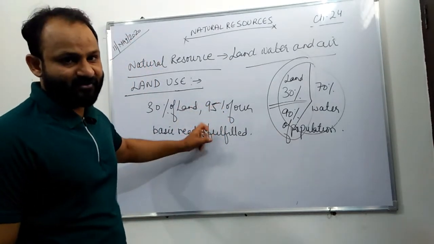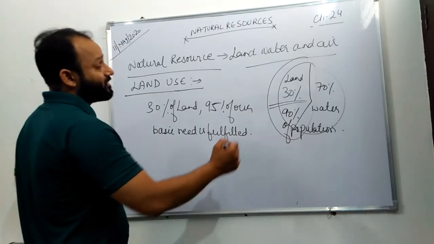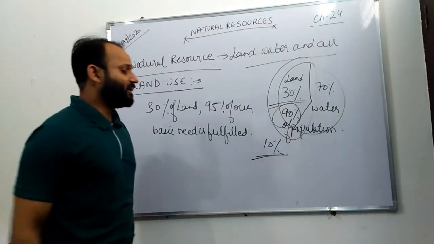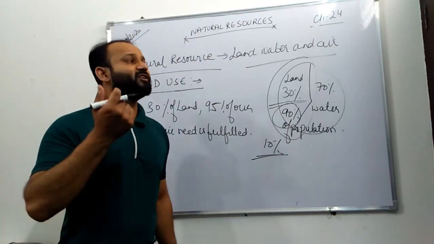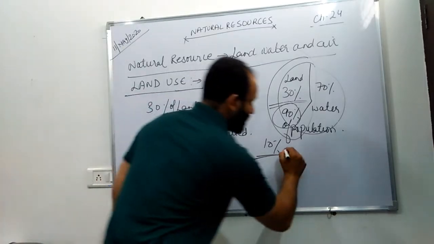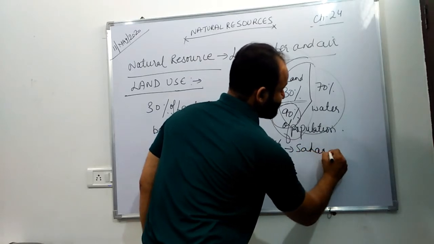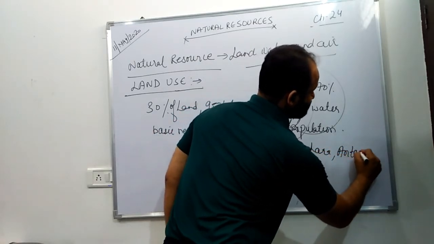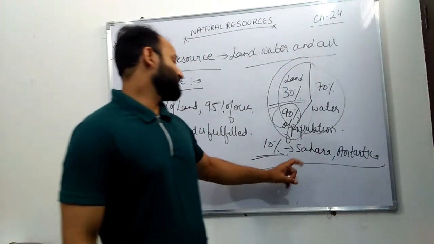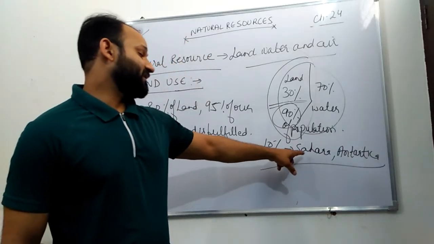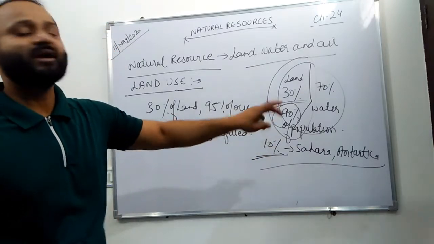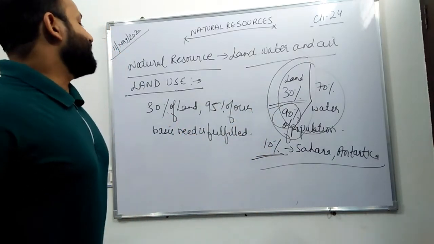And the remaining 10%, due to extreme heat, due to extreme cold, like the Sahara Desert and Antarctica. Nearly 10% of the people live in these conditions where there are extreme conditions, and many other regions as well, where life becomes very difficult to survive.